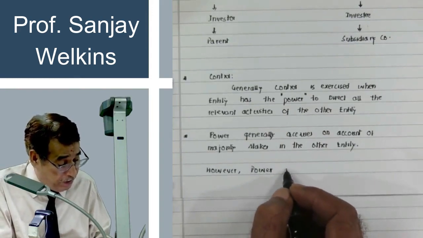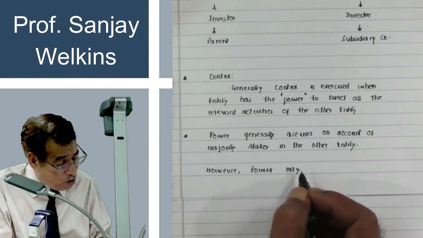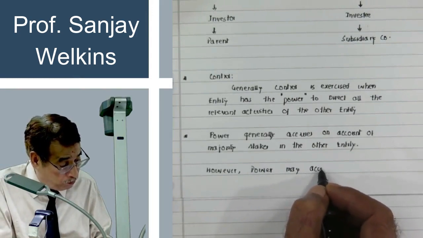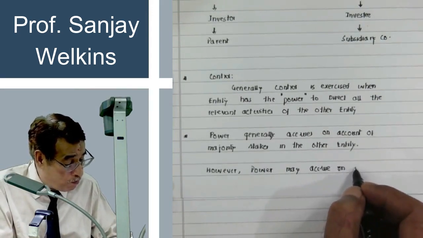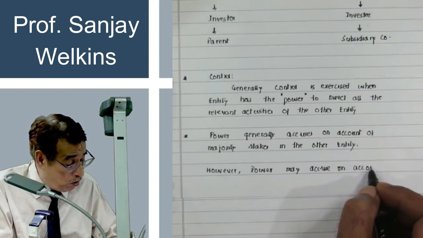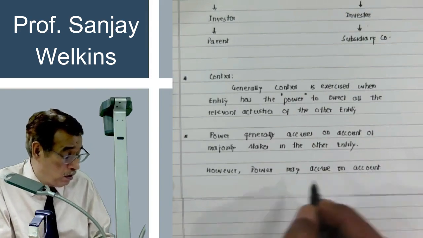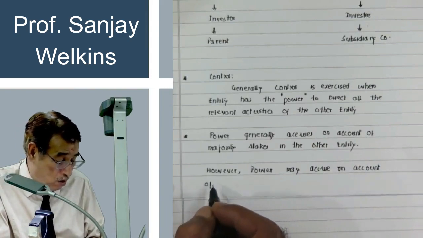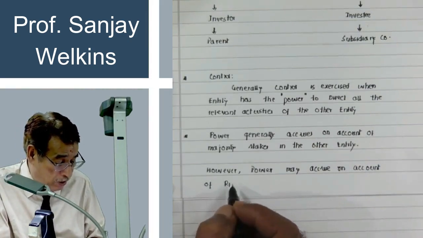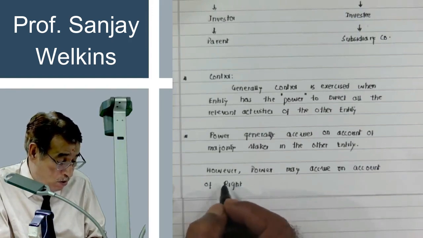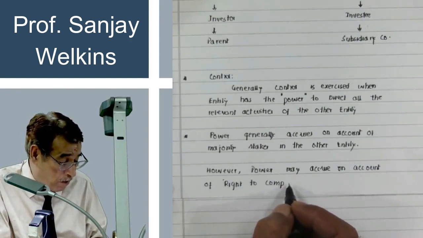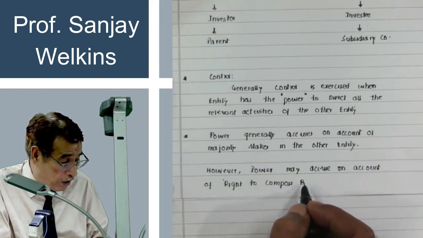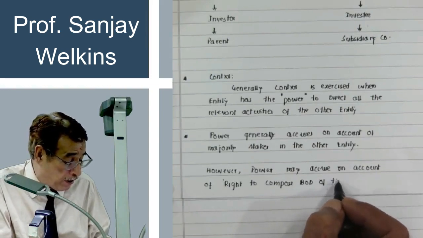However, power may accrue on account of right to compose board of director BOD of the other entity.